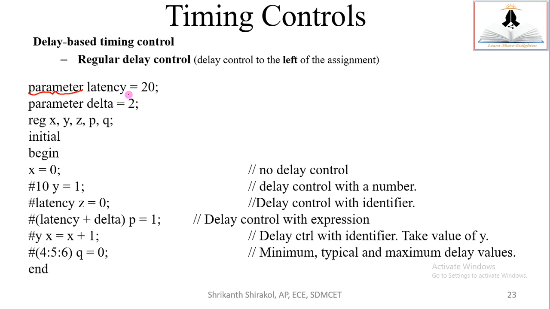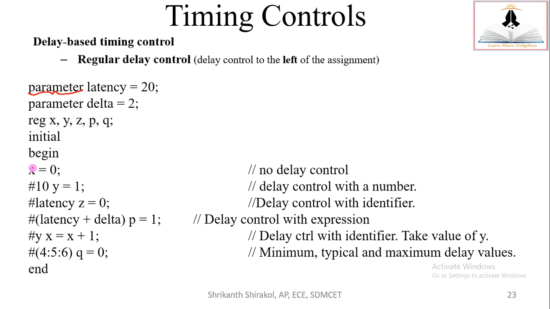Here what we do is, wherever it normally acts as the define command of your C program. Wherever you use a variable latency, or we call it parameter latency, it gets replaced with 20. Similarly here, wherever you use a delta parameter or variable, it gets replaced with a constant 2. That's the meaning. So we declare the following register variables x, y, z, p, q.